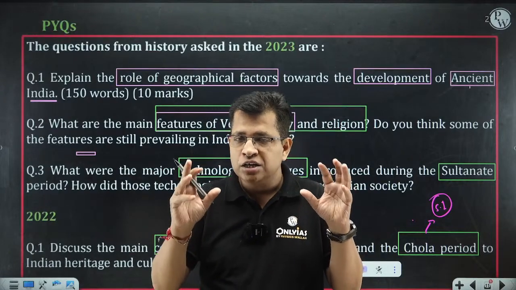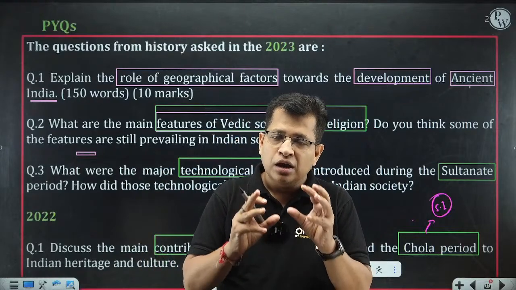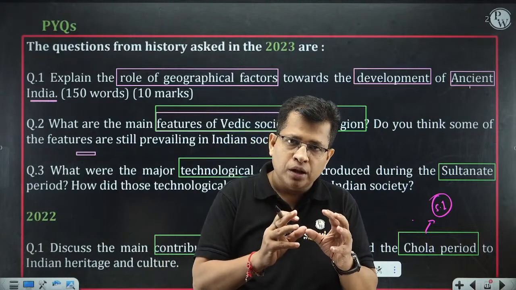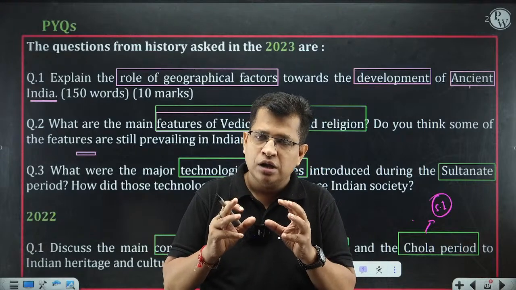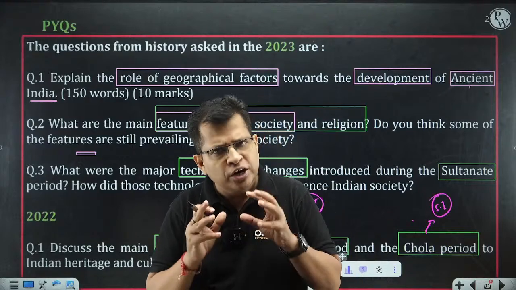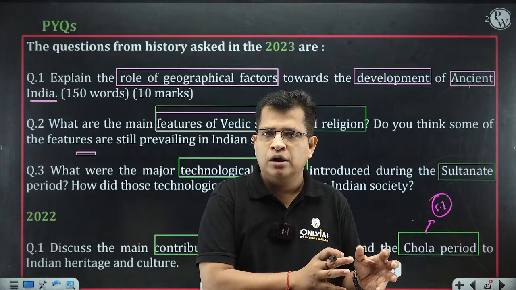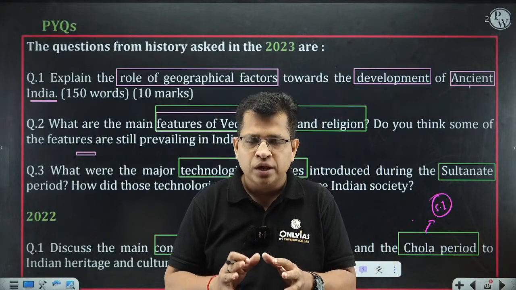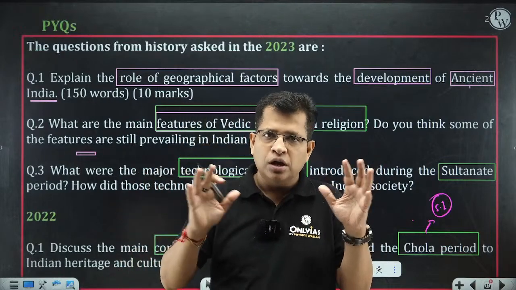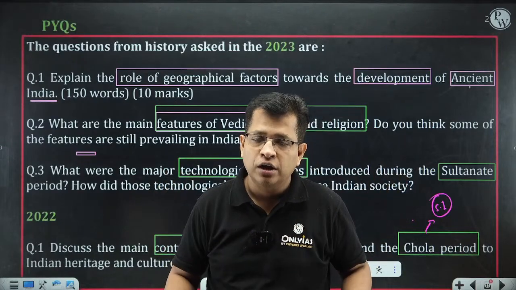And without understanding the historical context, we cannot understand the essence of this question. If we are not able to understand the essence of this question, I'm damn sure that you are not going to justify this question. Definitely you will write whatever your knowledge in regard to the Gupta period, you will put here. Whatever knowledge you have in regard to the Cholas, definitely you will write it here. You will vomit all the things in the main question paper. But I'm damn sure you are not going to justify this question.